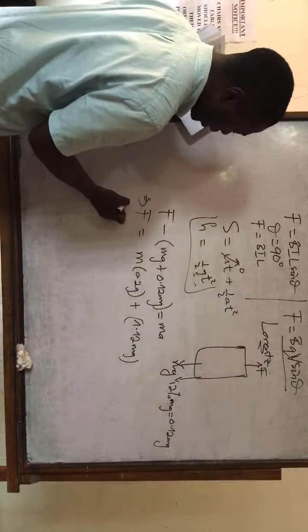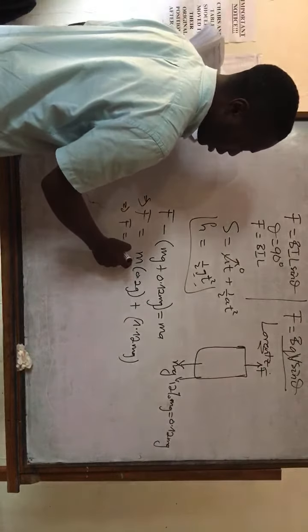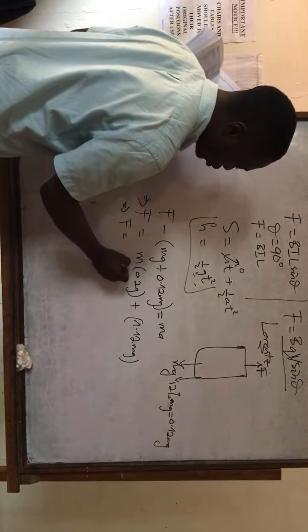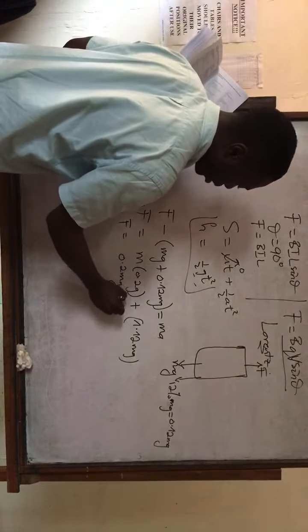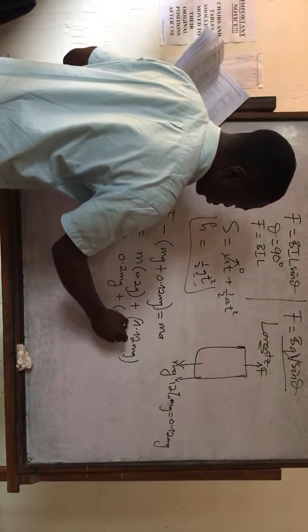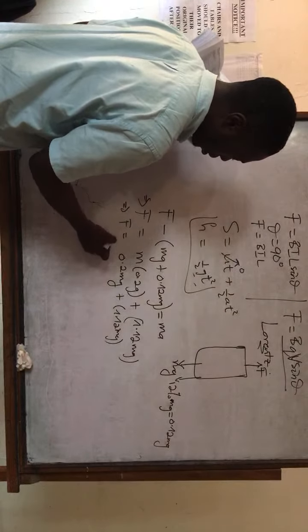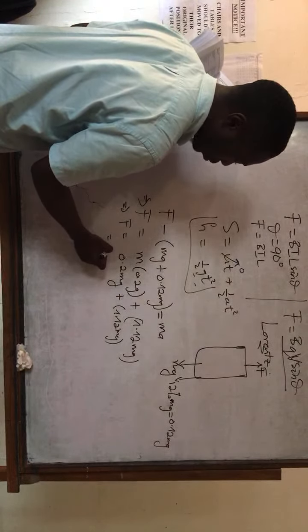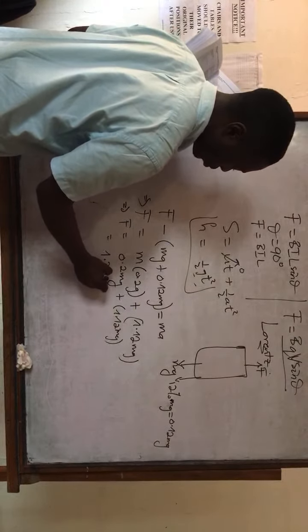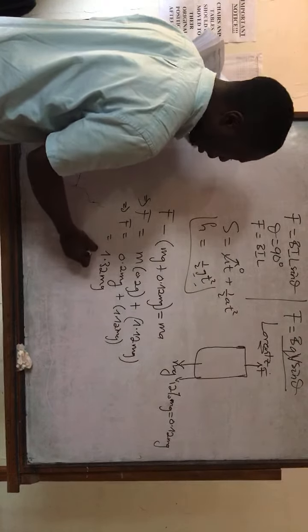Implying that F should be equal to 0.2 mg plus 1.12 mg, which will give us 1.32 mg.